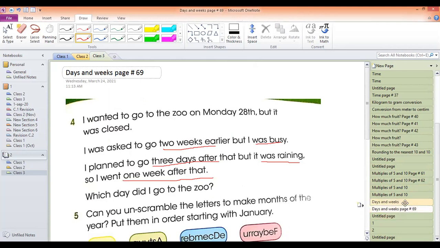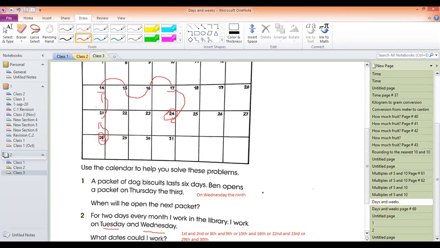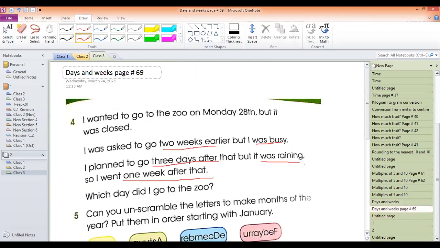Then I was asked to go 2 weeks earlier. So I come back again to the calendar. 2 weeks earlier means I will go up 21 and 21. That means I was asked to go on the 14th. I was asked to go on the 14th, but I was busy. So that means I could not go on that day.